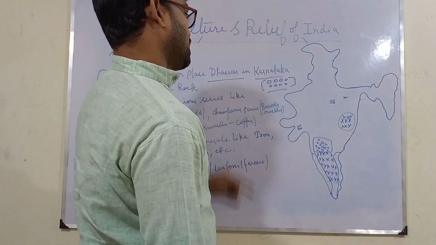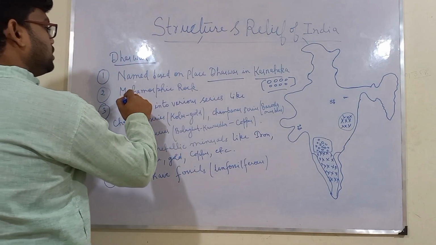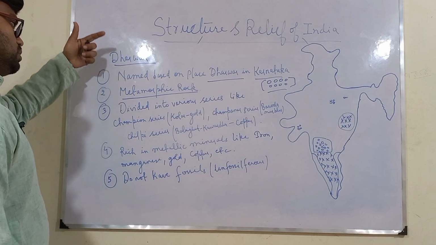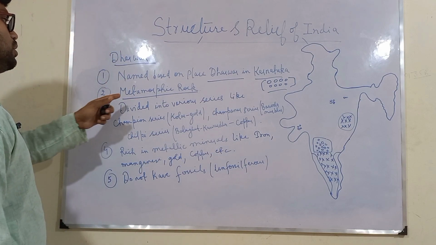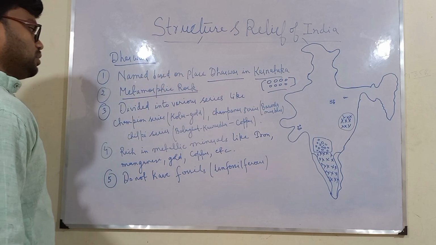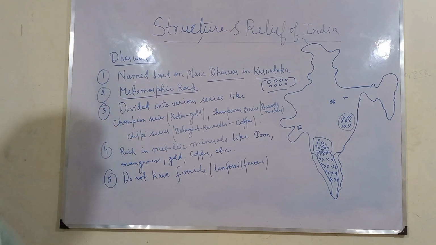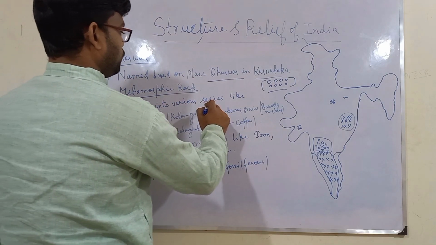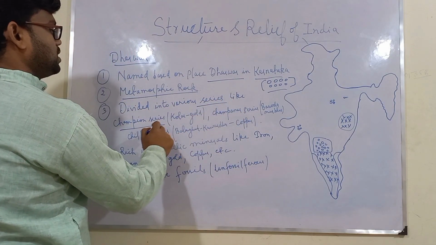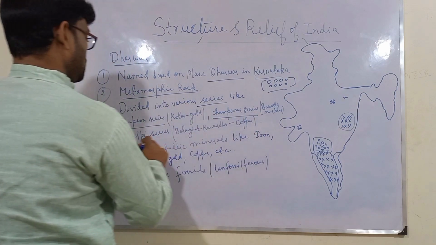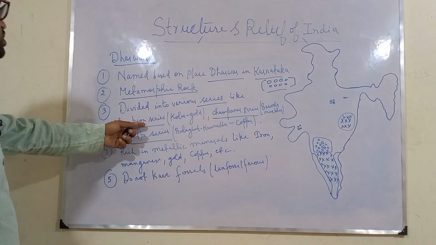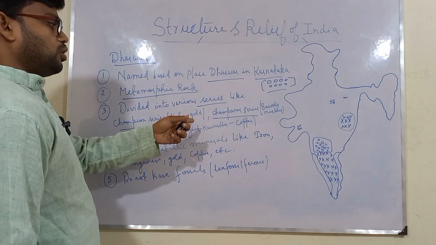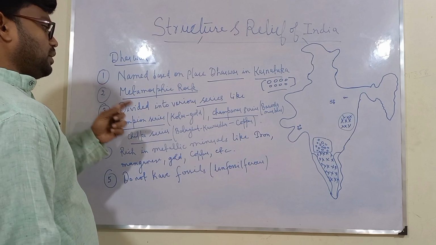Dharwad in Karnataka. The second point is that this is also a type of metamorphic rock system, meaning this Dharwad under Archean rocks is also a metamorphic rock. The third point under this Dharwad system is that it is divided into various series like Champion series, Champanade series, and Chilpi series. Now this Champion series is in Karnataka, the famous Kolar gold mines of Karnataka. That is a part of that.